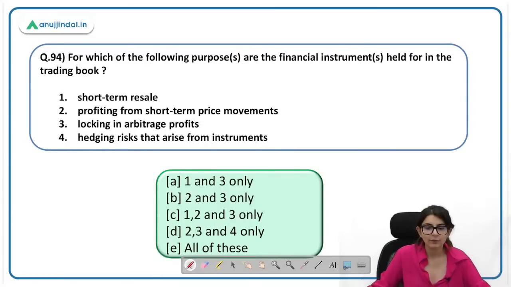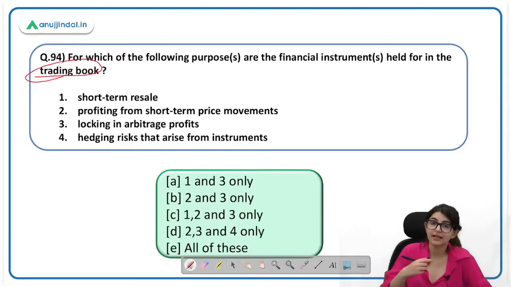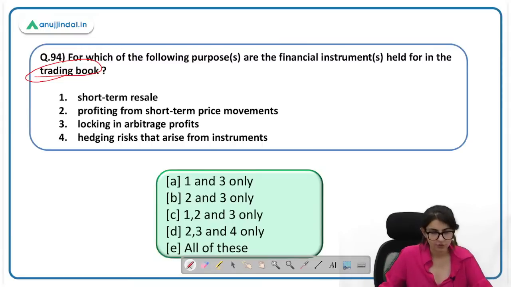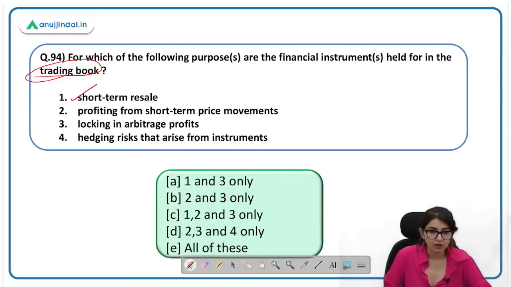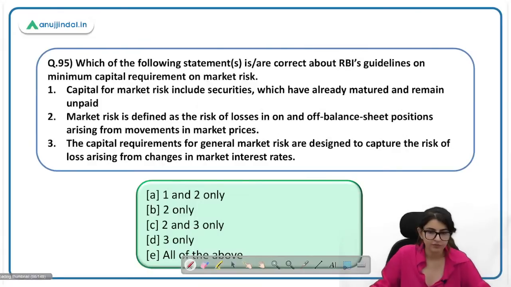For which of the following purpose are financial instruments held for in the trading book? Trading book की हम बात कर रहे हैं. Trading book में short term purposes के लिए trading होती है securities. Short term resale, profiting from short term price movements. Yes. Locking in arbitrage profits. This is also correct. Hedging risks that arise from instruments. This statement is also correct. So here all of these are correct. These are the purposes for which an instrument is held in the trading book. Next question पे आते हैं.